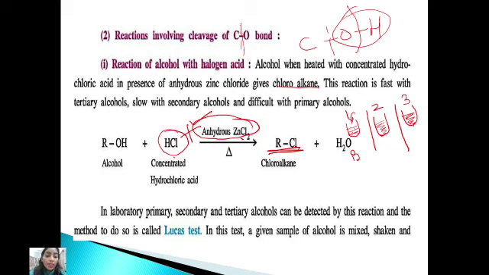But in the Lucas test, we observe the haziness. Primary alcohol gives no reaction, so there is no haziness; secondary alcohol will give the haziness after some time; and tertiary alcohol will give the haziness immediately.